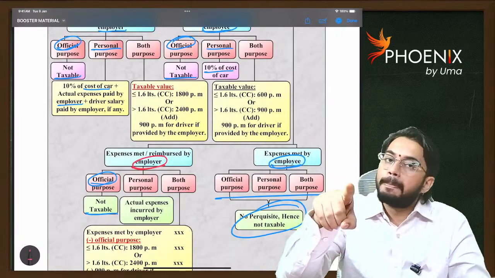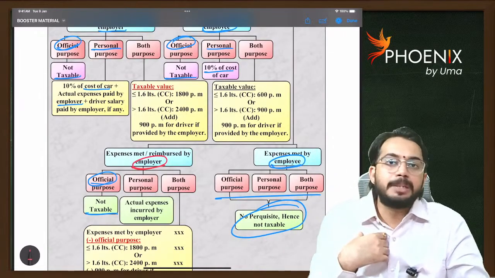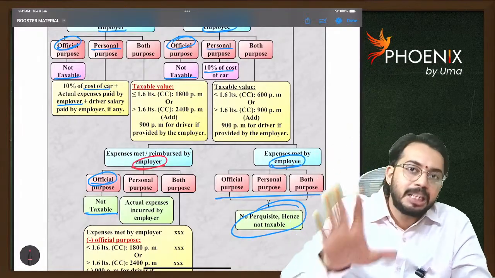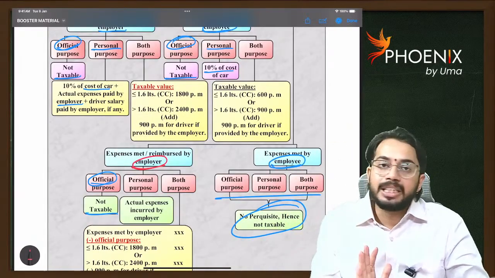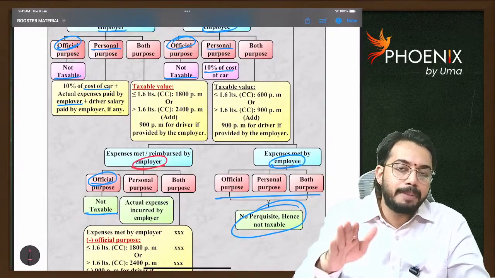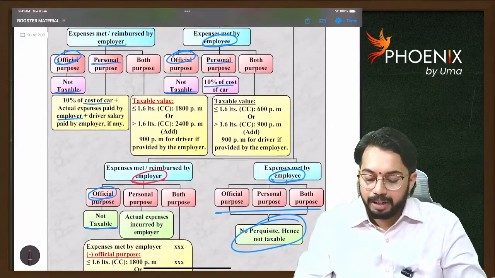Whenever expenses are paid by the employer, that is a benefit received by me. I am getting the expenses benefit. Whatever actual expenses are paid by the employer, those actual expenses are considered as benefit received by me. If driver salary is paid, that is also considered as benefit received by me. Are you able to understand?